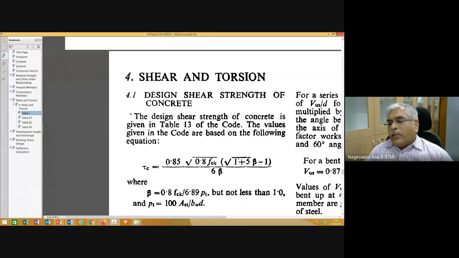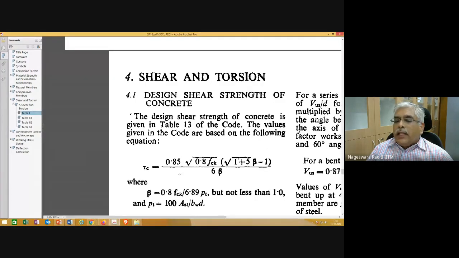Aggregate interlock and the uncracked concrete portion both depend on the grade of concrete. The other contribution comes from the percentage of tensile steel that you provided.